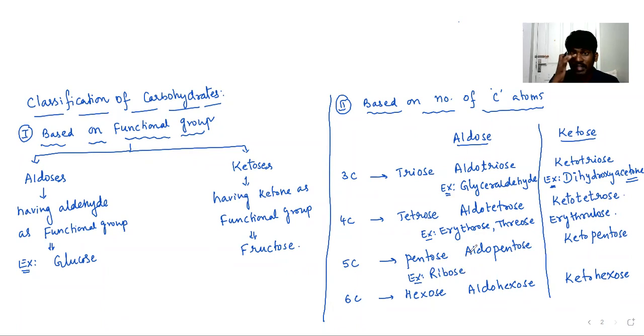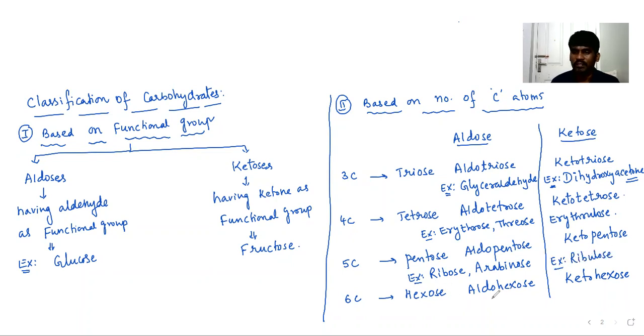Ribose is a sugar which is present in nucleic acids. That is called ribose sugar. That's why we say ribonucleic acid, RNA, and deoxyribonucleic acid, DNA. Ribose, arabinose. Ketopentose, if you take it, ribulose.